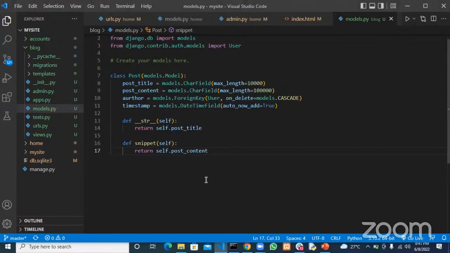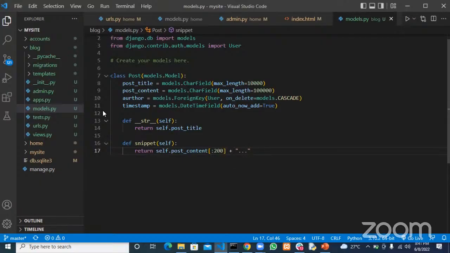But we don't want to return the full thing. We want to return the first 100 or 200 characters, any amount, anyhow you want. Then after that we want to concatenate this with dot dot dot, meaning that the post still continues. So it will get the first 200 characters of the post content and then attach dot dot dot, which means the post is longer than that. But if you click on read more, it will take you to the detail of that post.